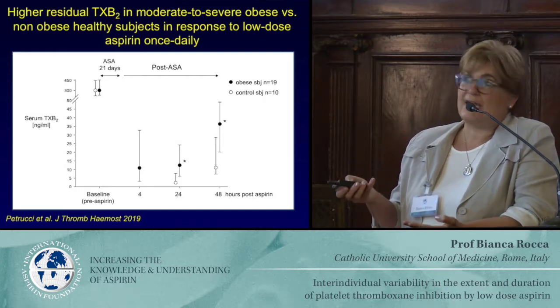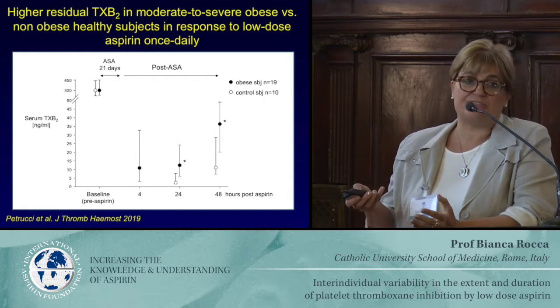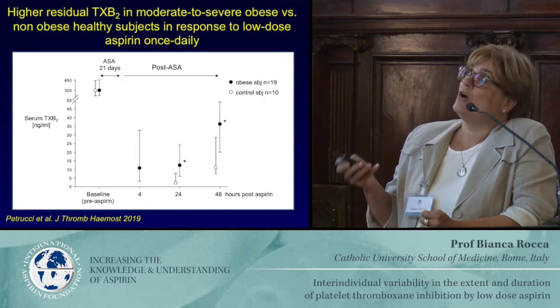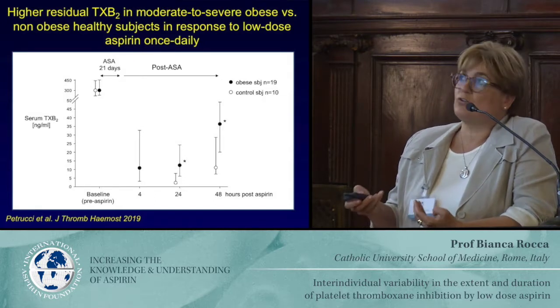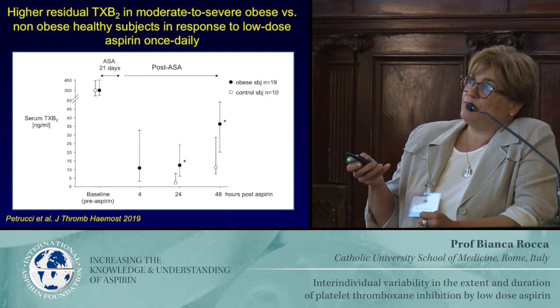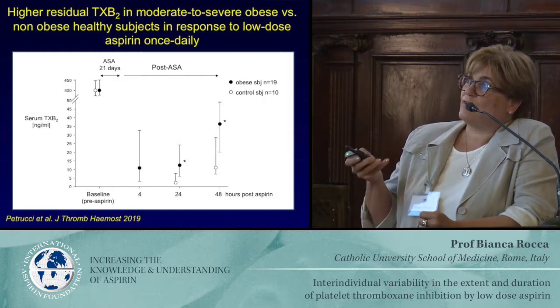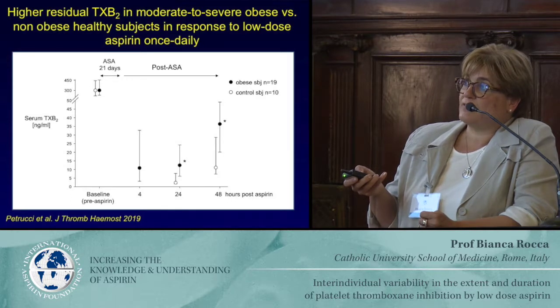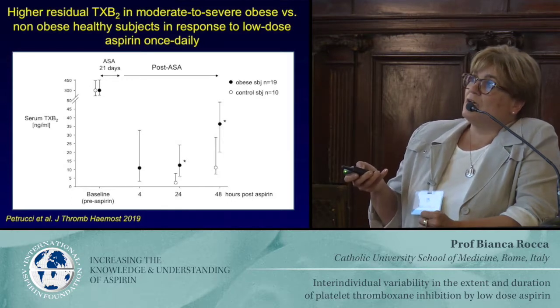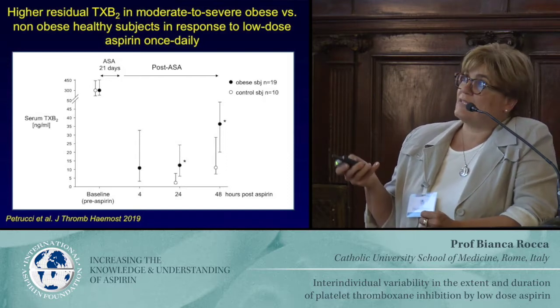These were healthy young patients, but were obese. Their average BMI was 39, so they were moderate to severe obese subjects who were supposed to undergo bariatric surgery. If we look at serum thromboxane B2 before aspirin, there was no difference between obese and control, but then once they took aspirin for 21 days, with measurements at 4 hours, which should be the peak, then 24 hours, patients, controls, and 48 hours.